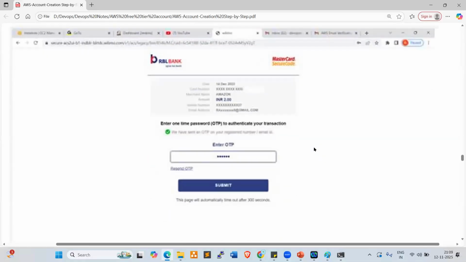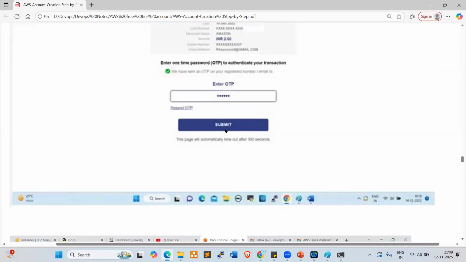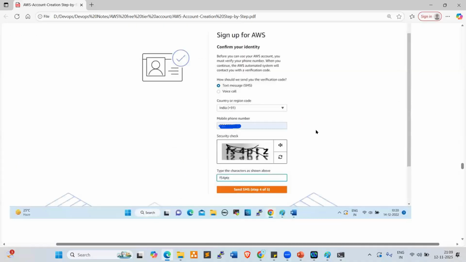Look at this. Once you continue, it will ask you to provide your OTP. You will get one OTP to your mobile. Provide the OTP here. Once you submit this, from your account, 2 rupees will be deducted, right? After that, it will ask you to check the text message or voice call.